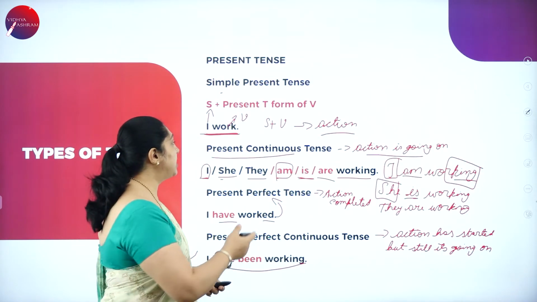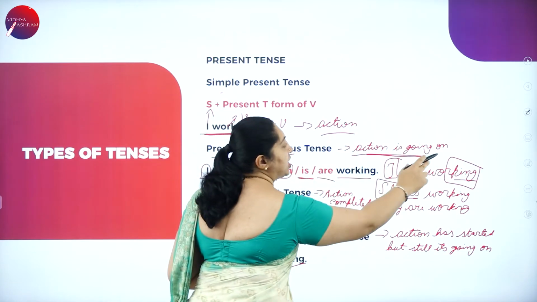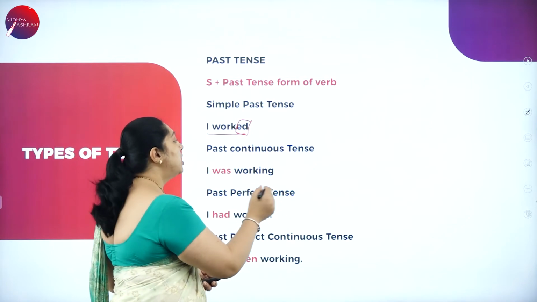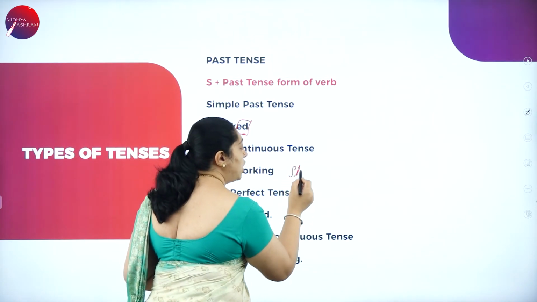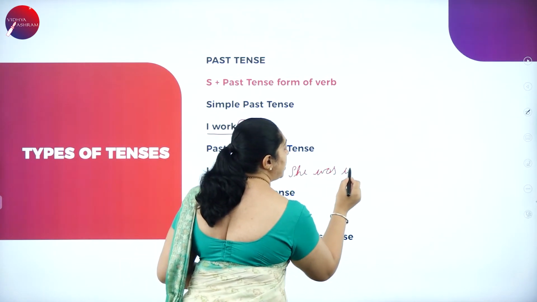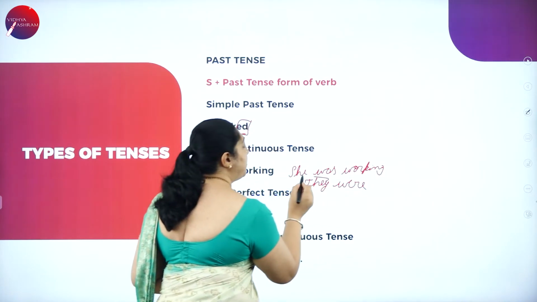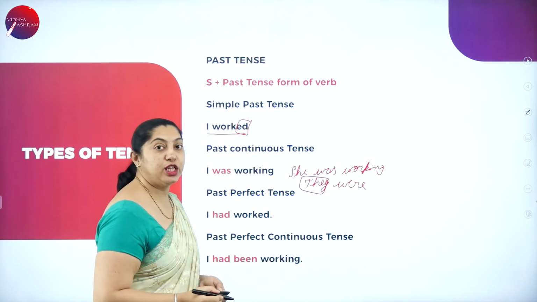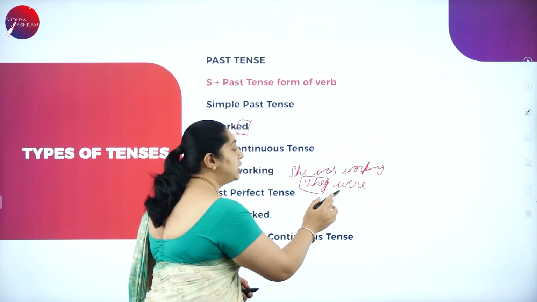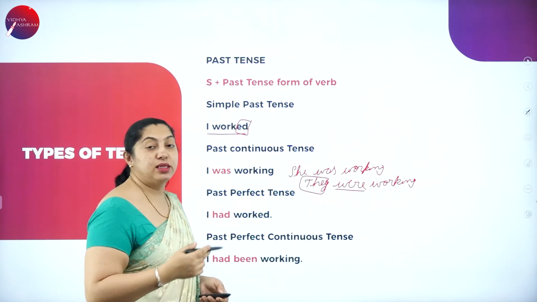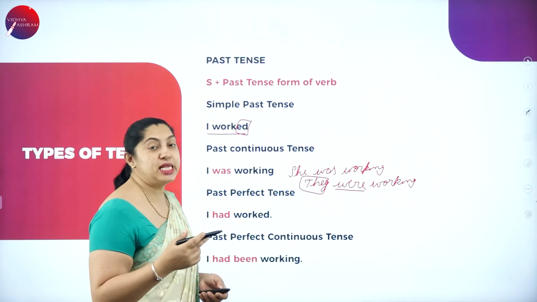As I've told you in the previous slide, in continuous tense the action is still going on. So I was working, or she was working, or they were. When I speak about they, in the plural form, you use the auxiliary verb were. They were working. This is how the past continuous tense works.